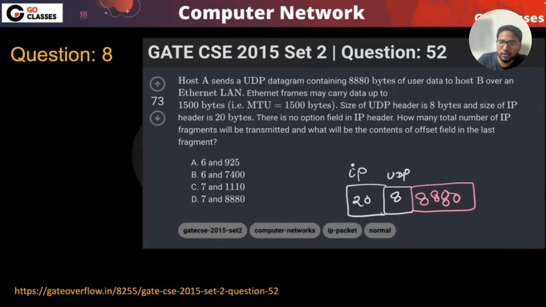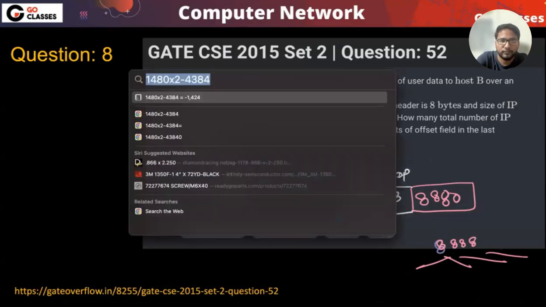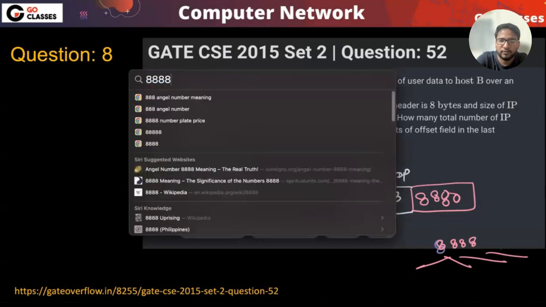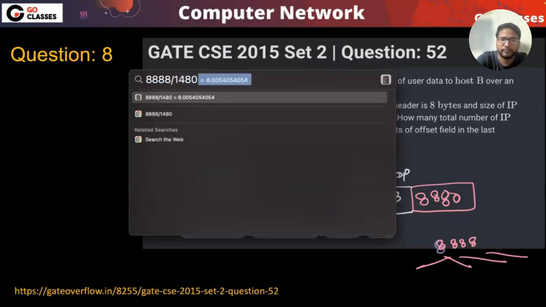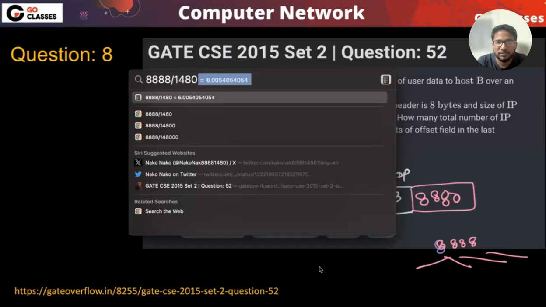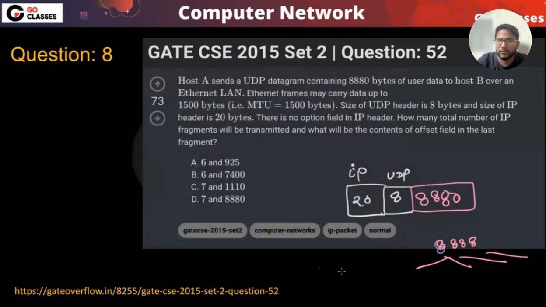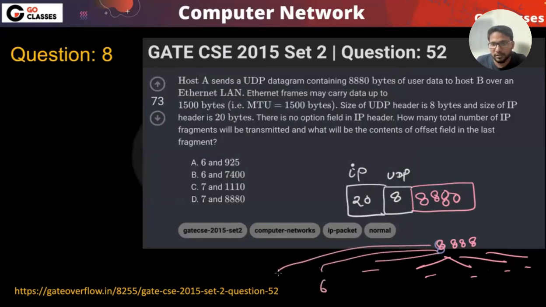Basically you need to divide 8888 into multiple parts, and those parts are 1480 each. So 8888 divided by 1480 is 6 point something, which means there will be 7 fragments: 1, 2, 3, 4, 5, 6, and 7.